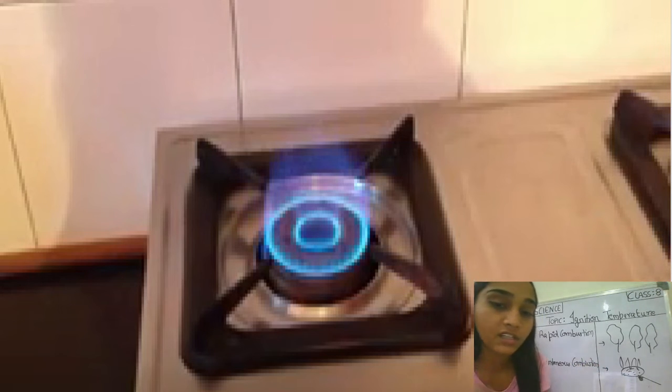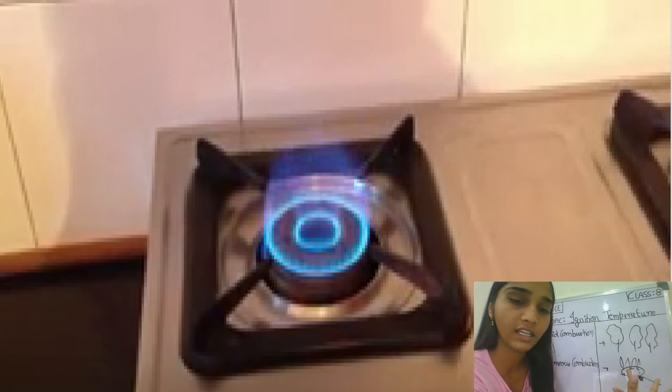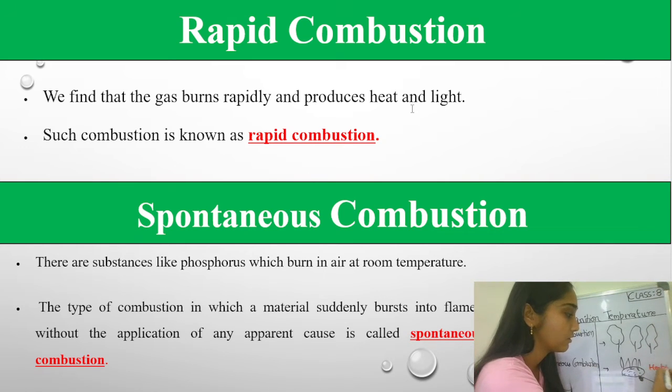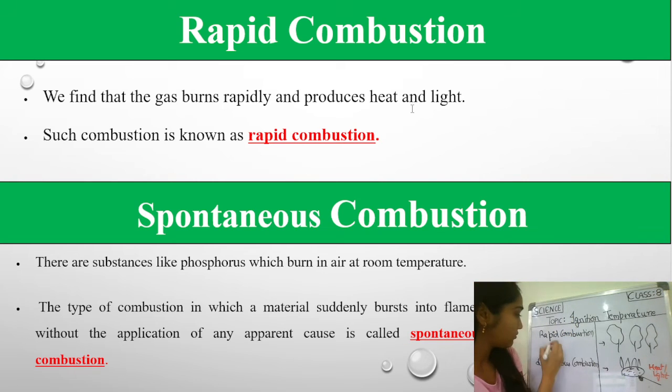Yes, rapid combustion is involved here in the case of the burner, which takes the heat very quickly. And the forest fire is an example of spontaneous combustion. So students, we find that the gas burns rapidly and produces heat and light. Such combustion is known as rapid combustion, which produces sudden heat and light with the help of a lighter. So rapid combustion is, you can say, the burning of the burner gas.